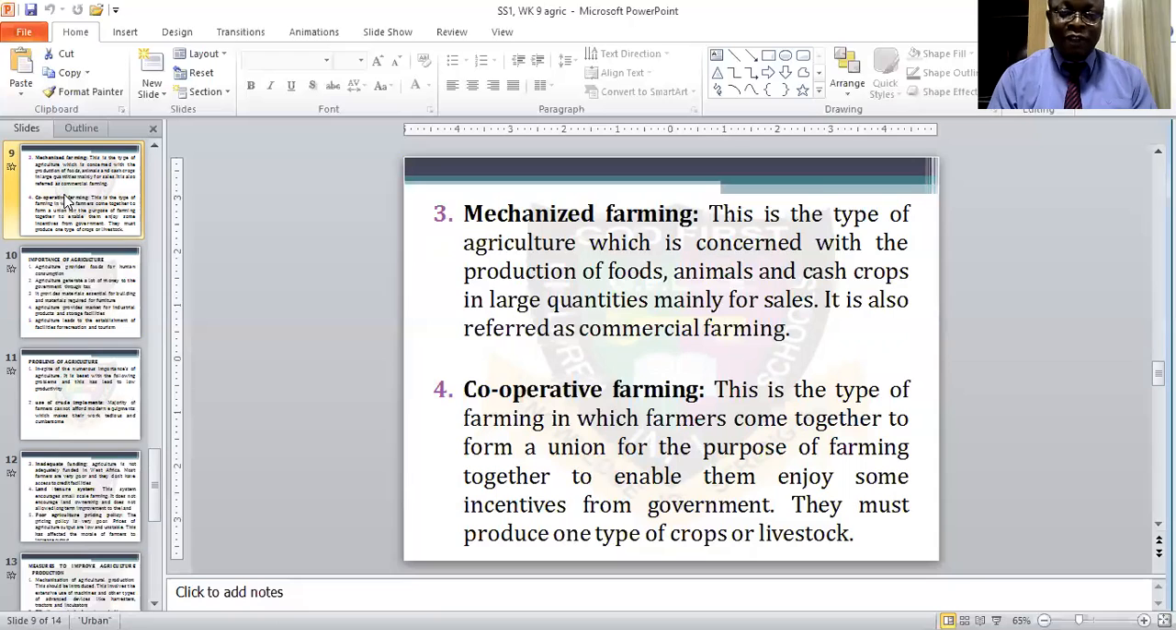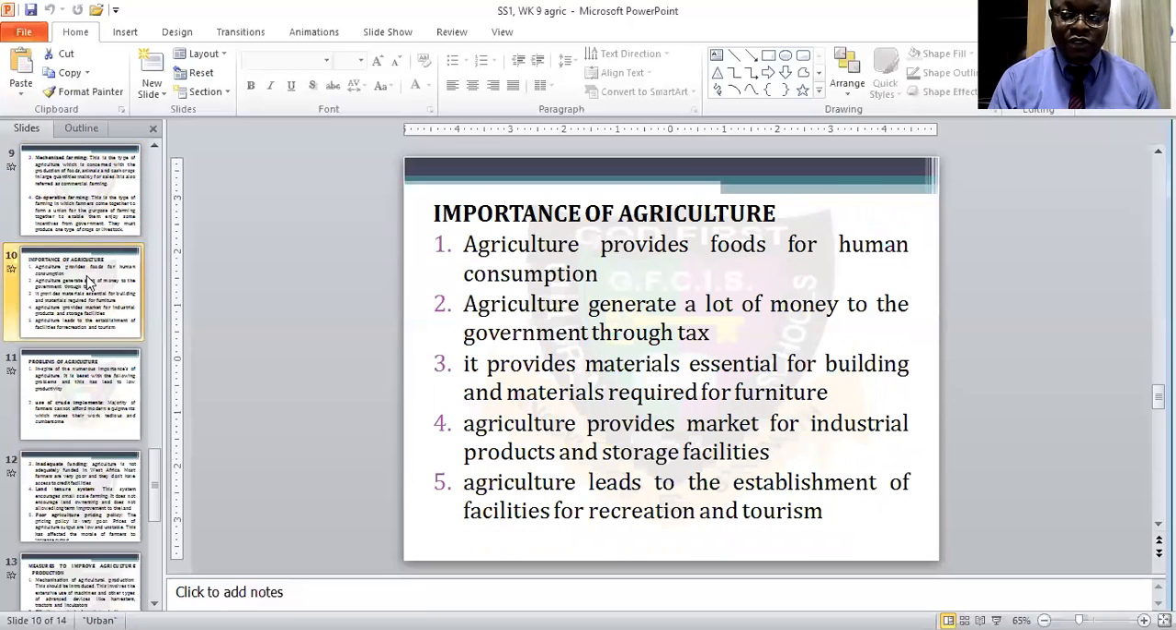So the farmers come together to form a union for the purpose of producing one type of crops or livestock. So there we also have the importance of agriculture. Agriculture provides food for human consumption. Agriculture provides food for human use.